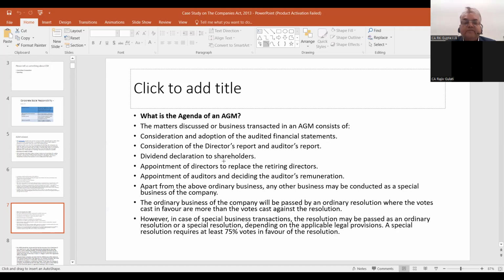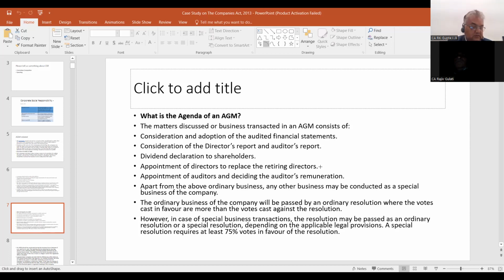If the appointment is being done in place of the retiring director, then it is an ordinary business. But if a new director has to be appointed, then it has to be special business. Similarly, appointment of the auditors and deciding the auditor's remuneration is ordinary business. So these are the ordinary businesses, and any other business apart from the above will be treated as special business.